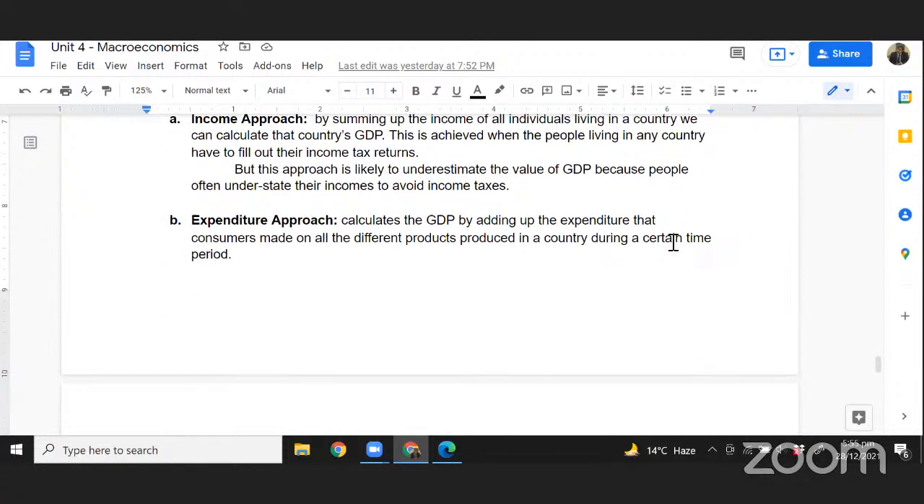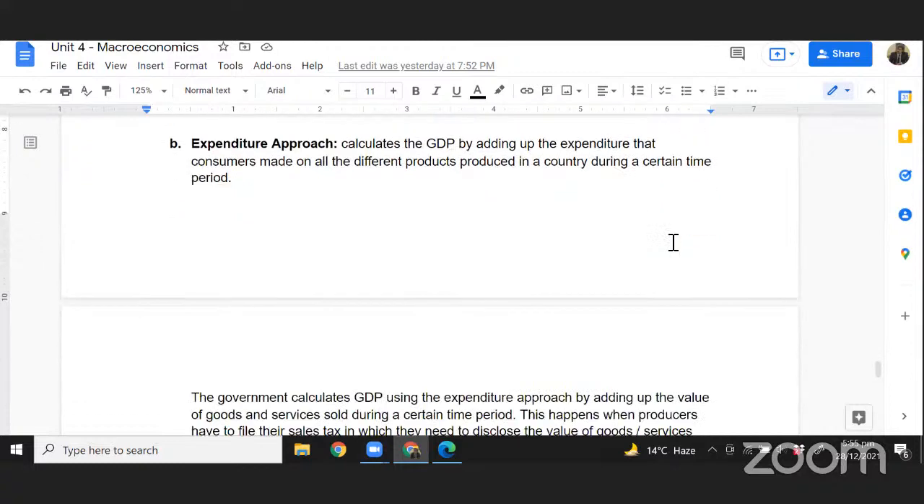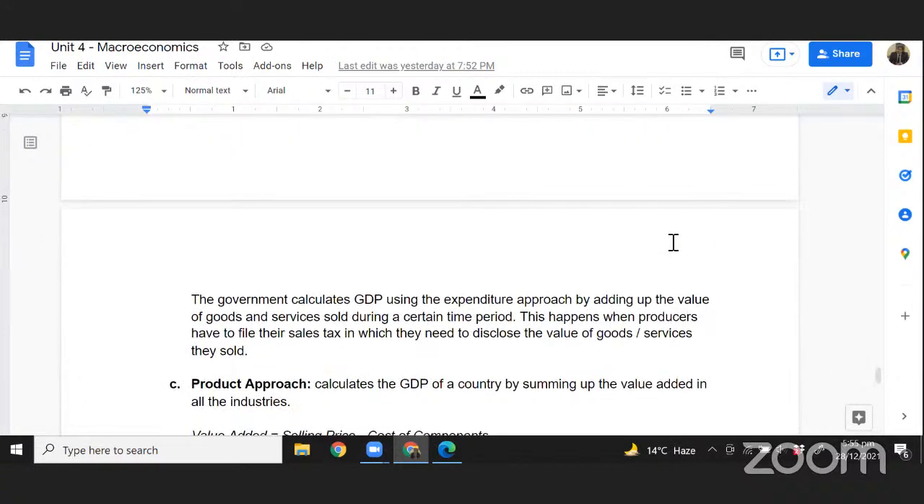Then for the expenditure approach, you add up the expenditure of all the people during a certain time period to find out the GDP. How does the government do that? All businesses have to file their sales tax. Sales tax is basically on the production.